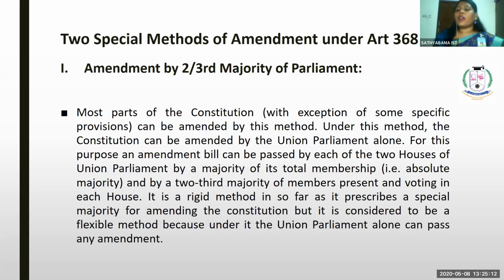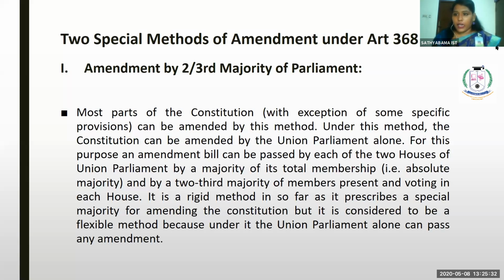So while writing this constitution, even the amendment procedure is described in the constitution. Okay. So what are all the methods to be adopted in order to amend the constitution? In order to amend the constitution, Article 368 says about the amendment procedure. Okay. So the first thing is amendment by 2/3 majority of parliament.